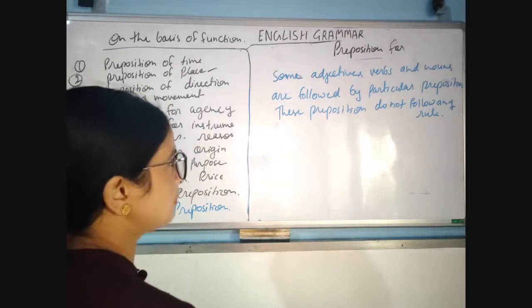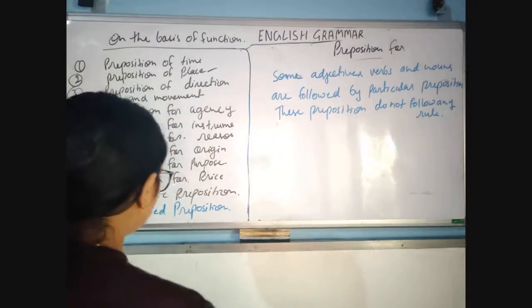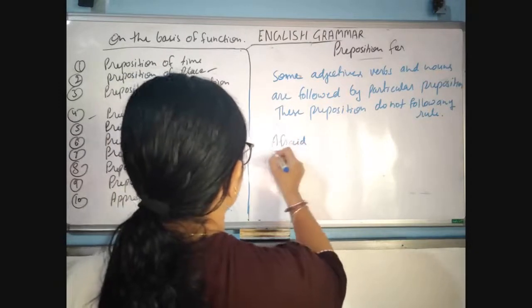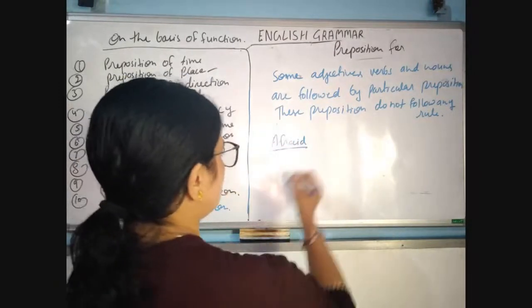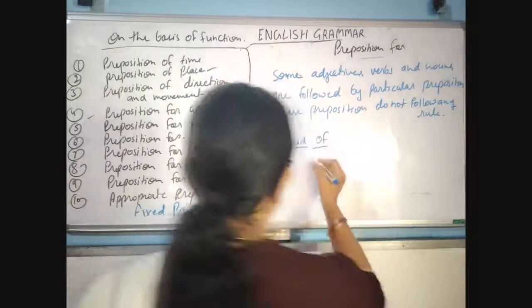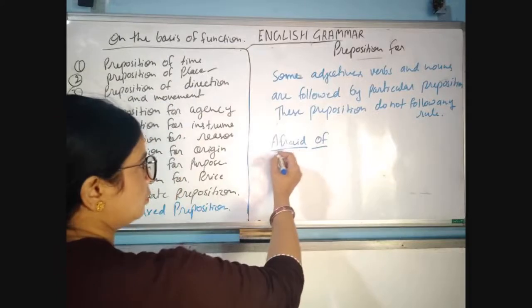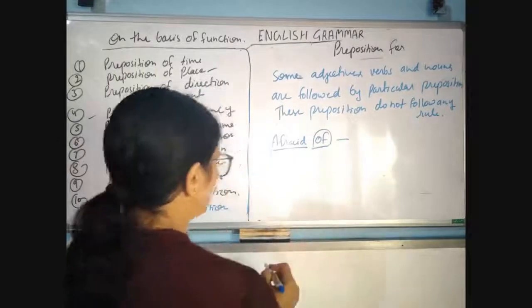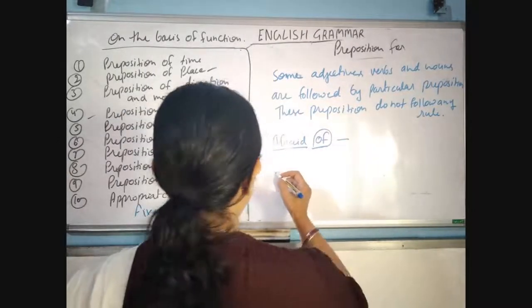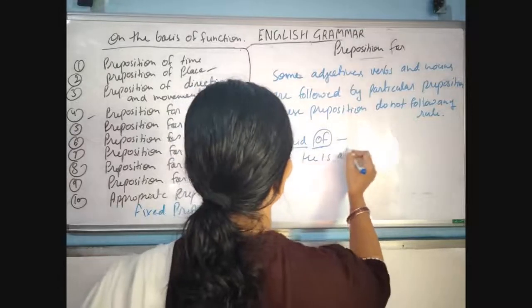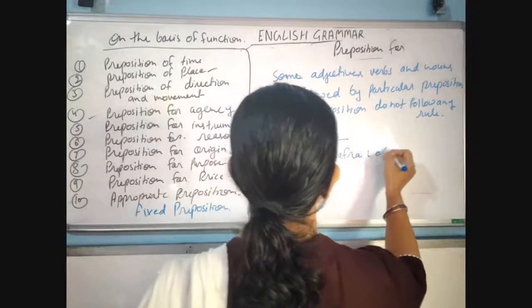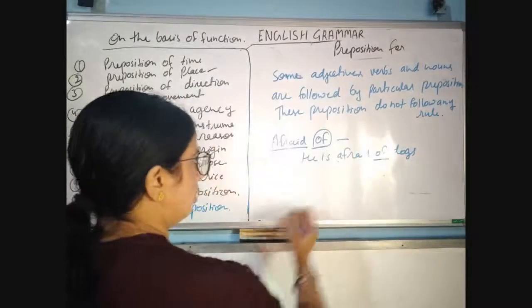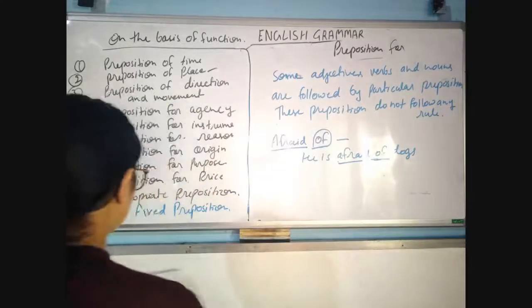Okay, and these prepositions never follow any rule, like afraid. What will you use with afraid? Afraid of. Okay, so with afraid you will always use the preposition of. No other preposition will be used here. He is afraid of dogs. So, afraid of. This is an appropriate preposition.